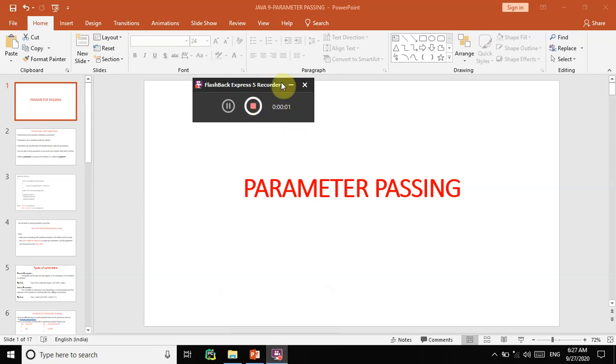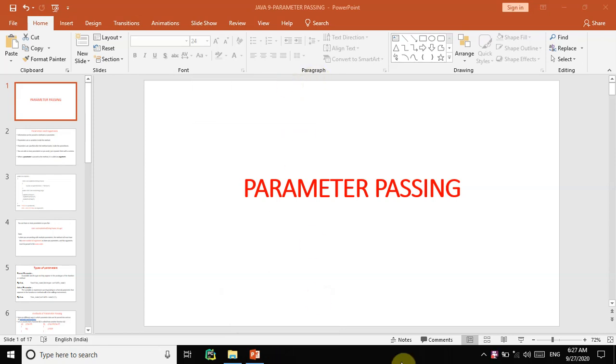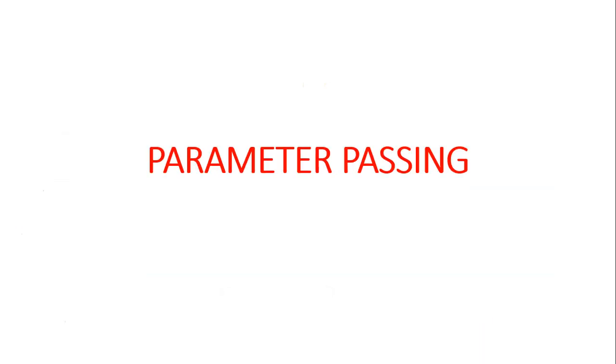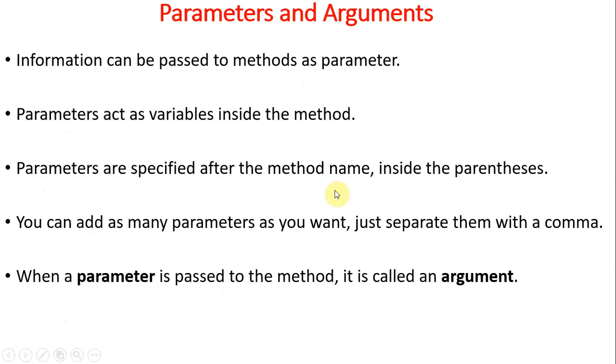So good morning students. The next concept is parameter passing. So what is parameter passing? First of all, what is a parameter? A parameter is nothing but information that can be passed to a method. So what is a method? A method is nothing but a block of code. Now the information that is passed to a method is called a parameter.